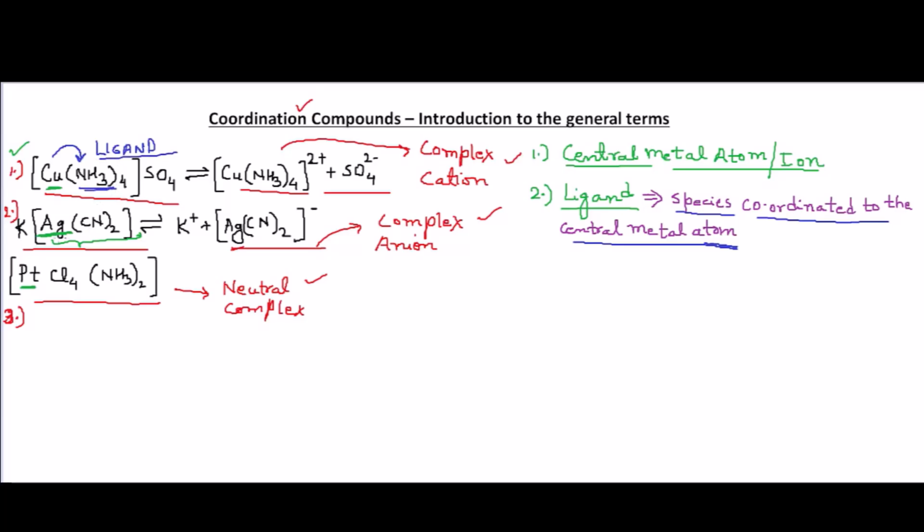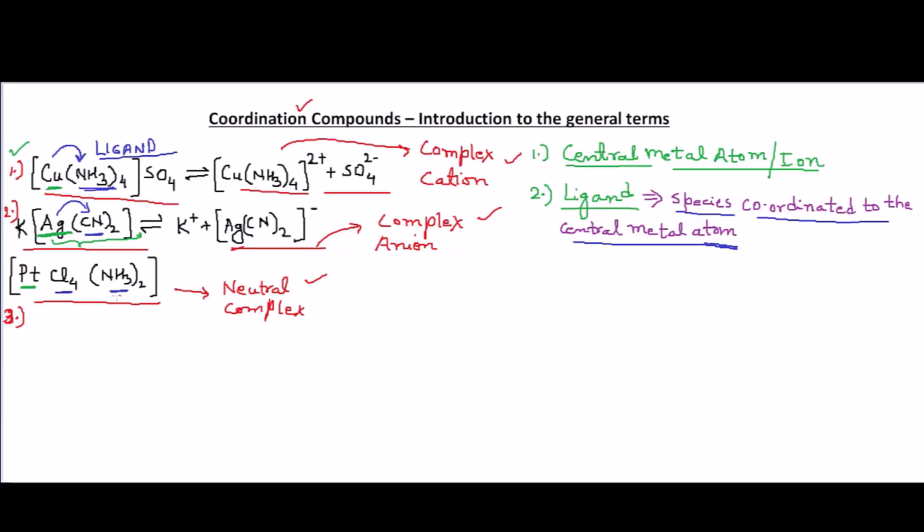In the second example, the central metal atom is silver, and silver is coordinated with 2 cyanide ions, so CN is the ligand. In the third example, platinum is attached to 2 ammonia molecules and 4 chlorine atoms.